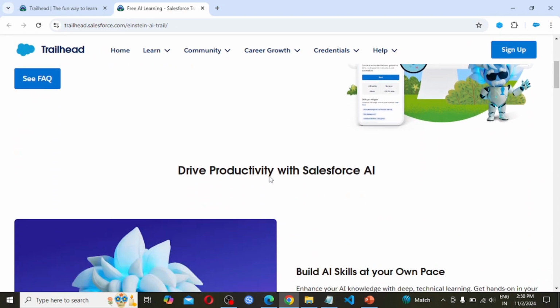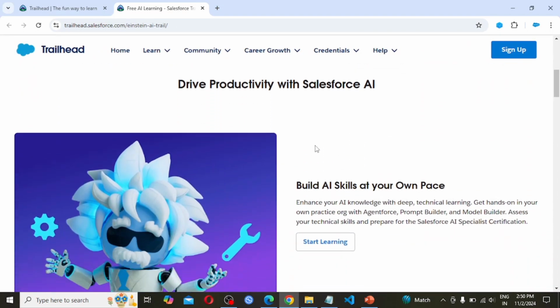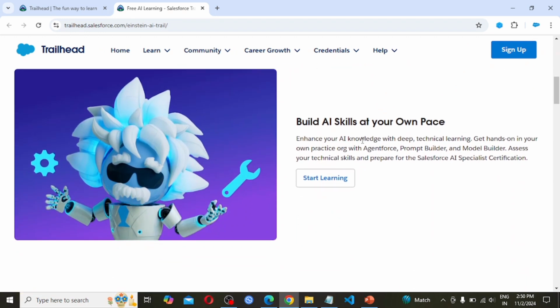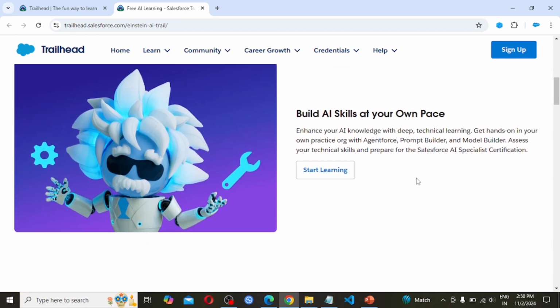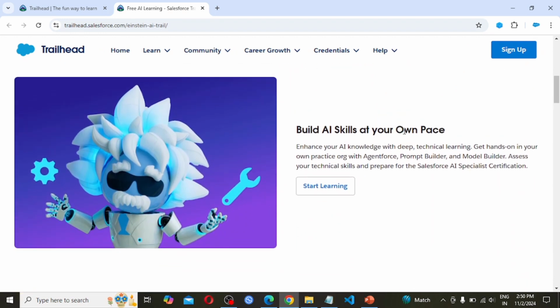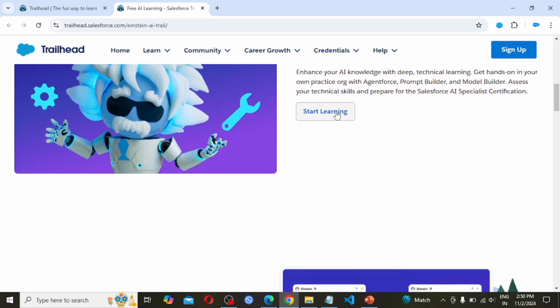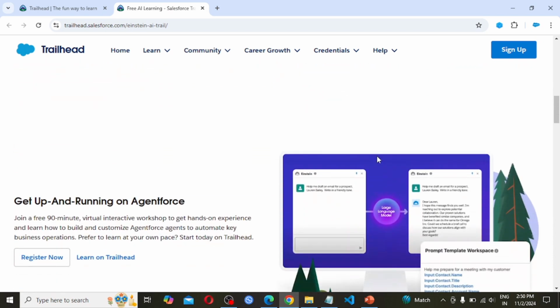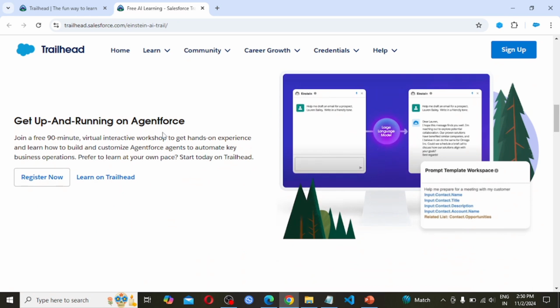Next, dive into productivity with Salesforce AI. Build AI skills at your own pace. There is a start learning button, and we can go with that. Get up and running on Agentforce.